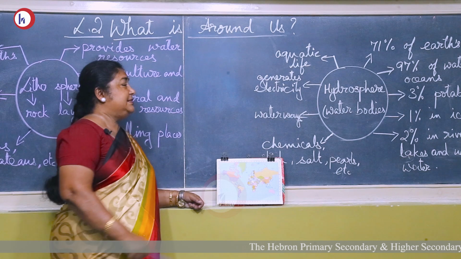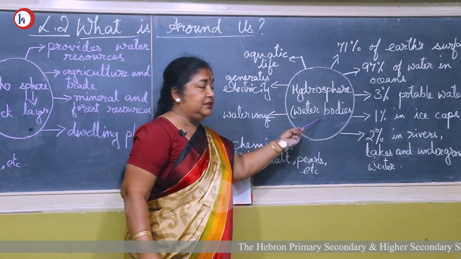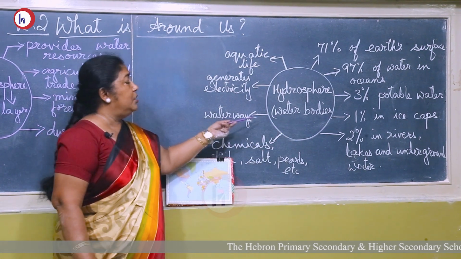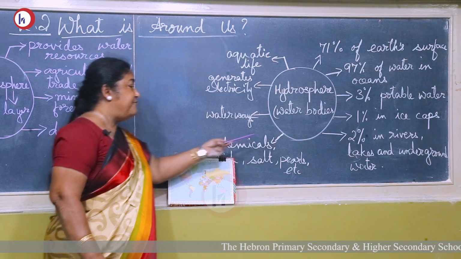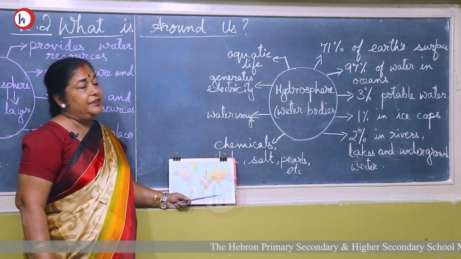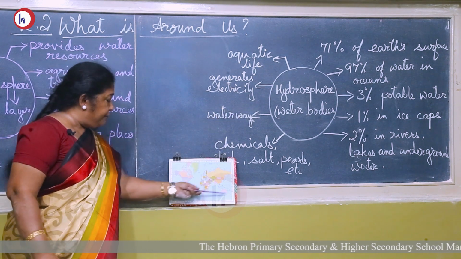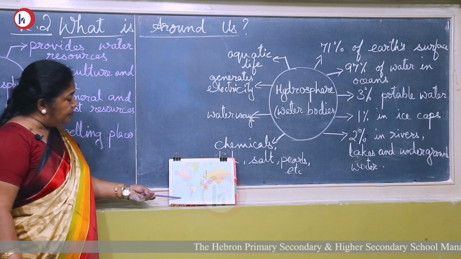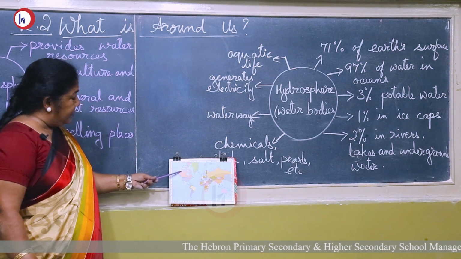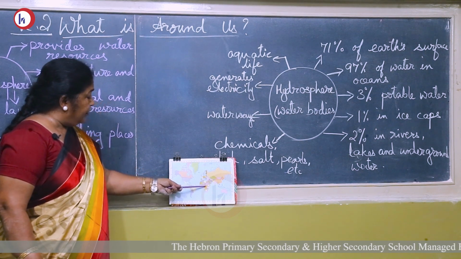The second sphere is the hydrosphere. Hydrosphere are the water bodies on the earth. When the earth started cooling, the particles got transformed into water bodies and filled the creeks, rivers, holes, wherever it got places, forming the hydrosphere. Here we have the map of the world and you can see the blue part. These are the hydrosphere, the water bodies. And these colorful solid ones are the lithosphere.